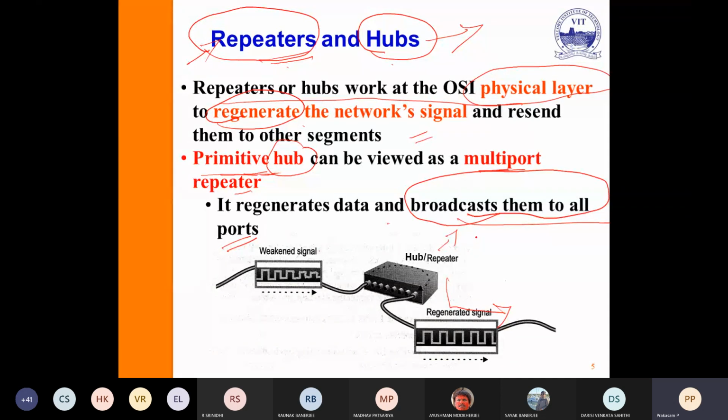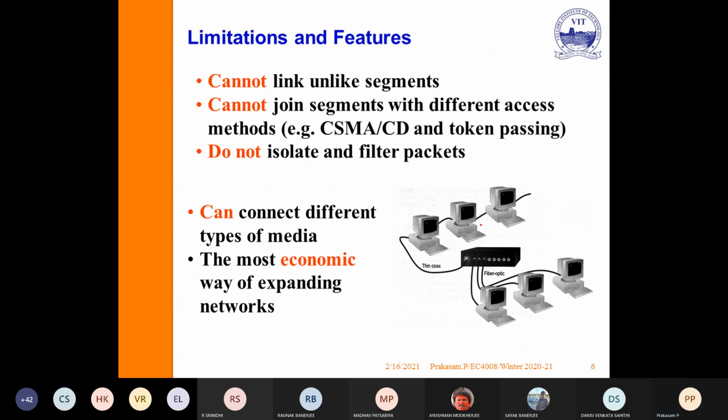Suppose you want to broadcast a common message to all, there we can use the primitive hub. Even the primitive hub or repeater works only on the physical layer. It regenerates the signals and then resends them. It does not do anything on the intelligence of the signals or the data rate of the signals. Simply, it regenerates and resends.